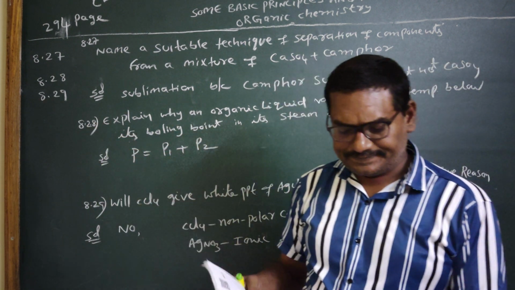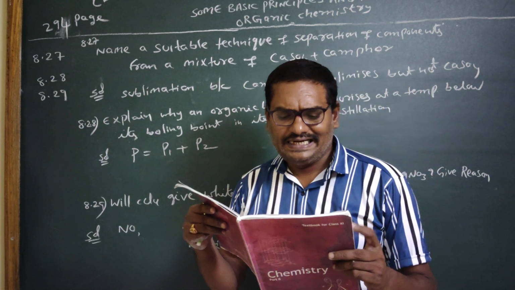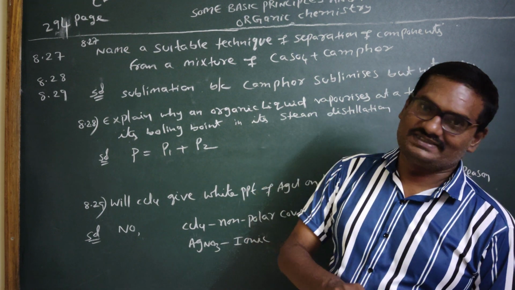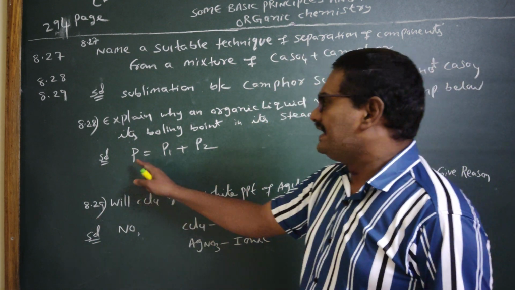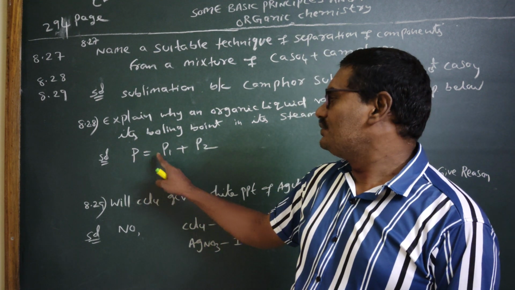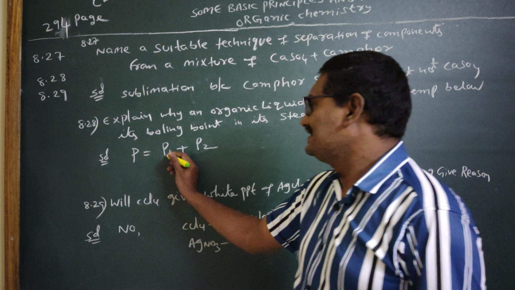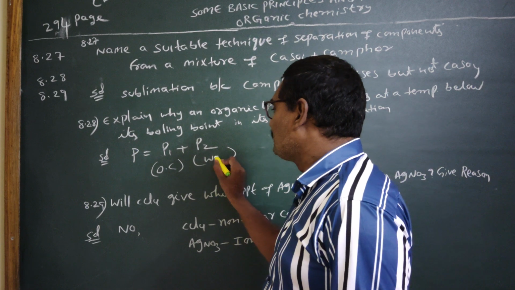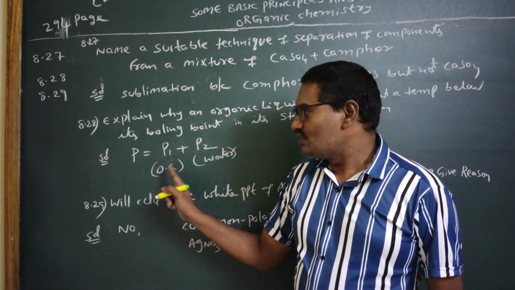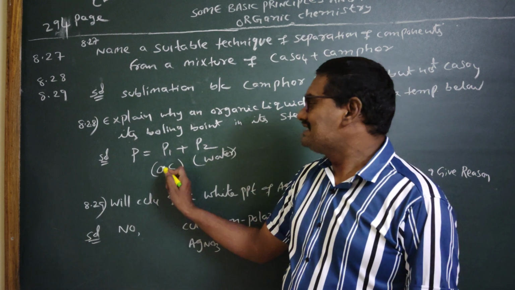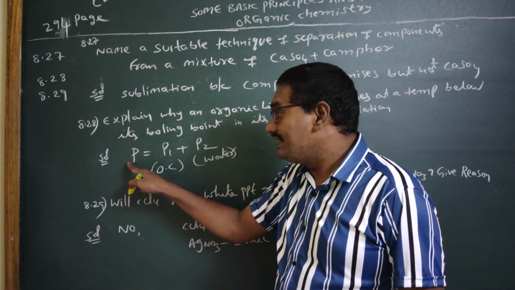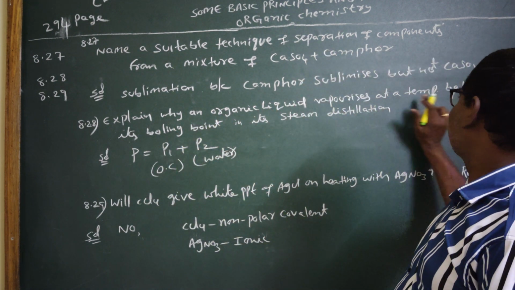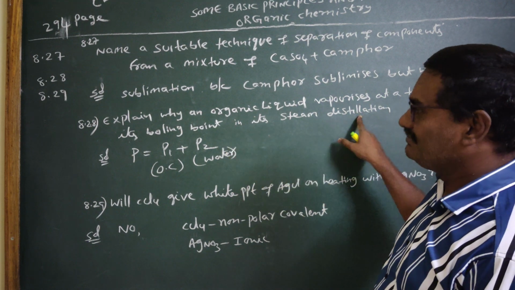Next, 8.28. Explain why an organic liquid vaporizes at a temperature below its boiling point in its steam distillation. In steam distillation, according to Dalton's law, P is equal to P1 plus P2. P is the total pressure, P1 is the organic compound pressure, P2 is the water pressure, steam. The organic compound pressure is always lower than the total pressure. So that's why an organic liquid vaporizes at a temperature below its boiling point in steam distillation.